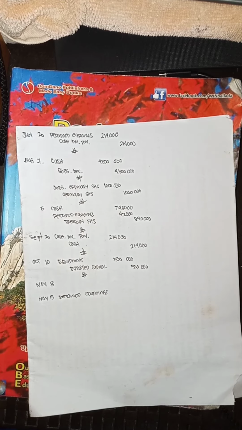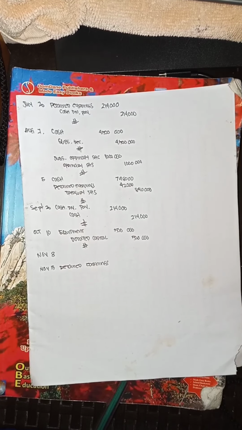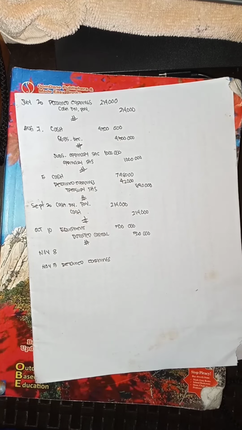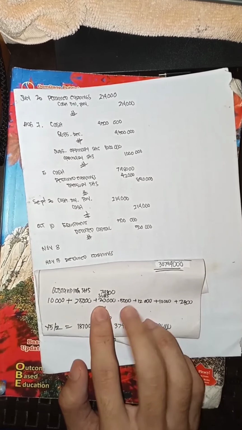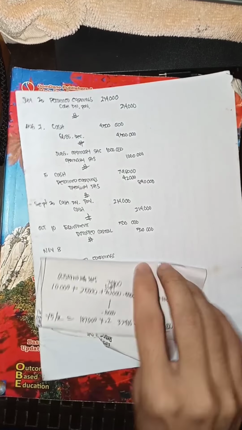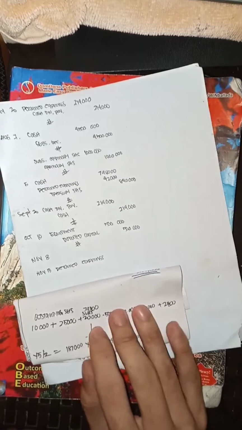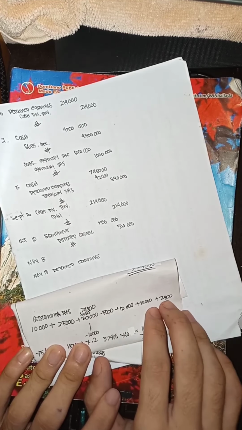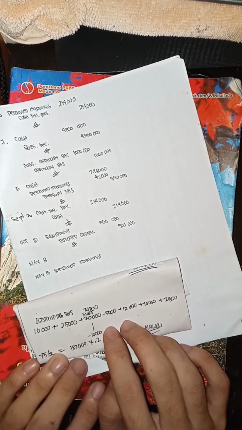yung reissued na treasury is equals to 187 divide 5 is equals to 74,800. So ang outstanding shares na natin is 74,800 kasi nga pinag-add natin yung mga na-issue natin, and then less yung treasury shares tsaka yung subscription.